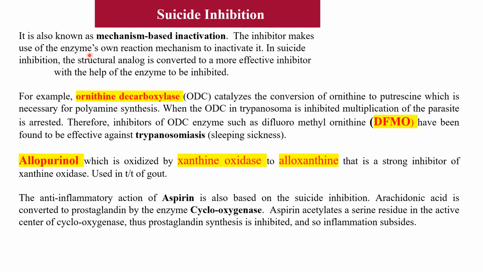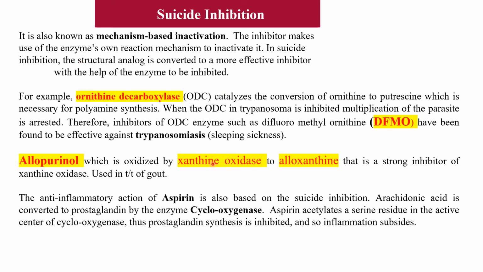So a structural analog is converted to a more effective inhibitor with the help of the enzyme to be inhibited, and therefore this type of inhibition is called suicide inhibition.